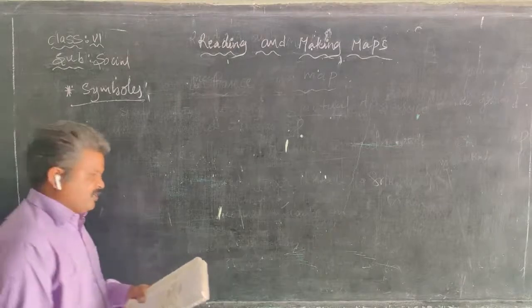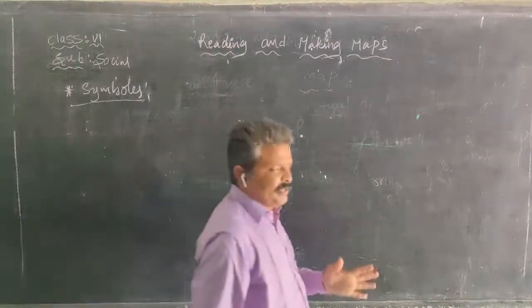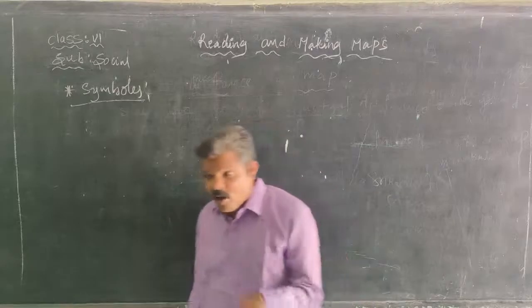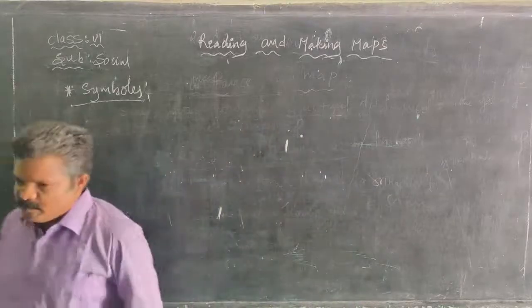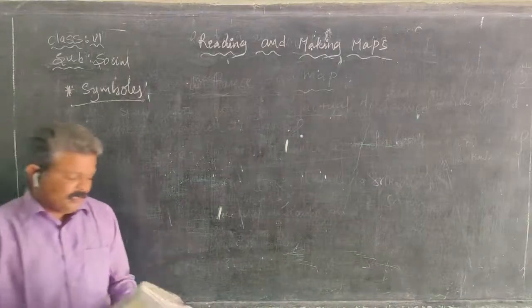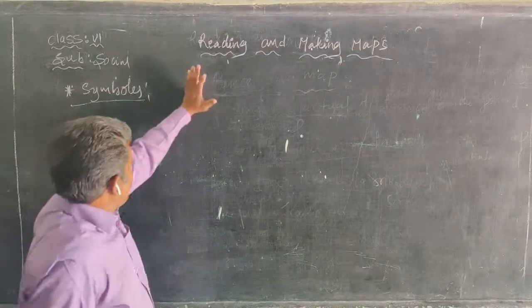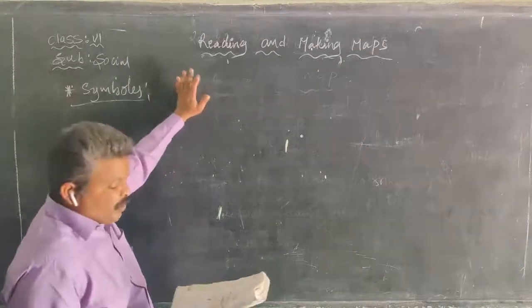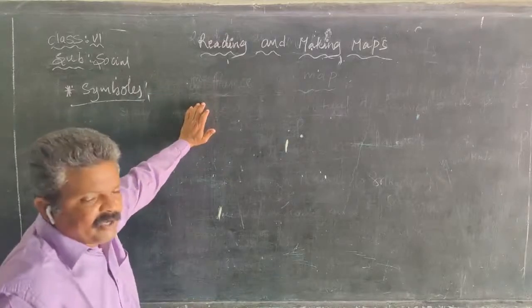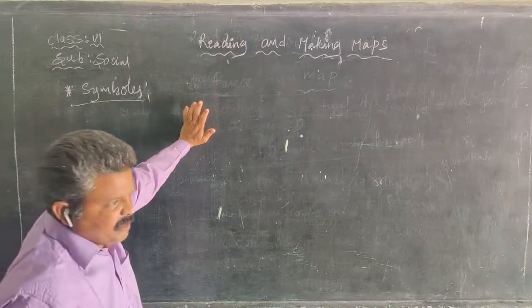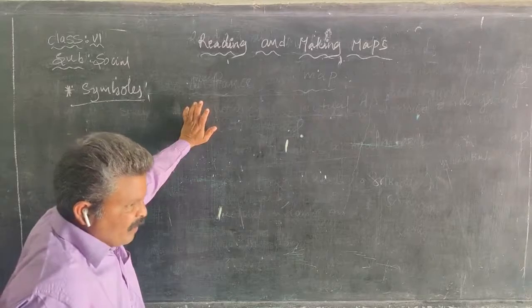Their own symbols are called conventional symbols, or common symbols. What is the purpose of using a symbol here? That is why map makers use these symbols while preparing maps.